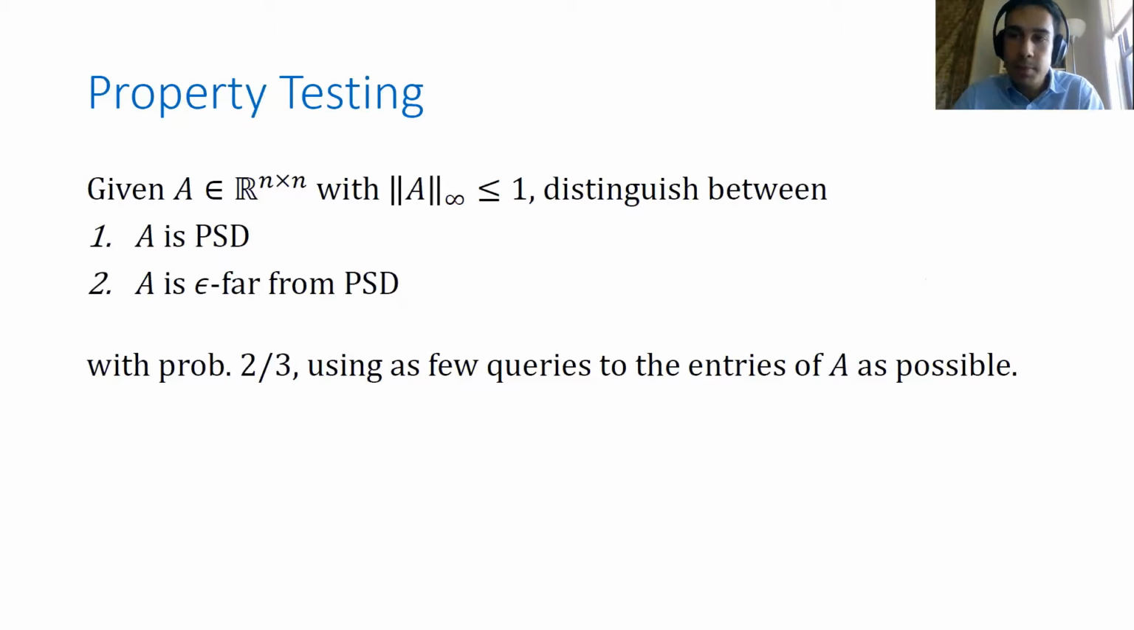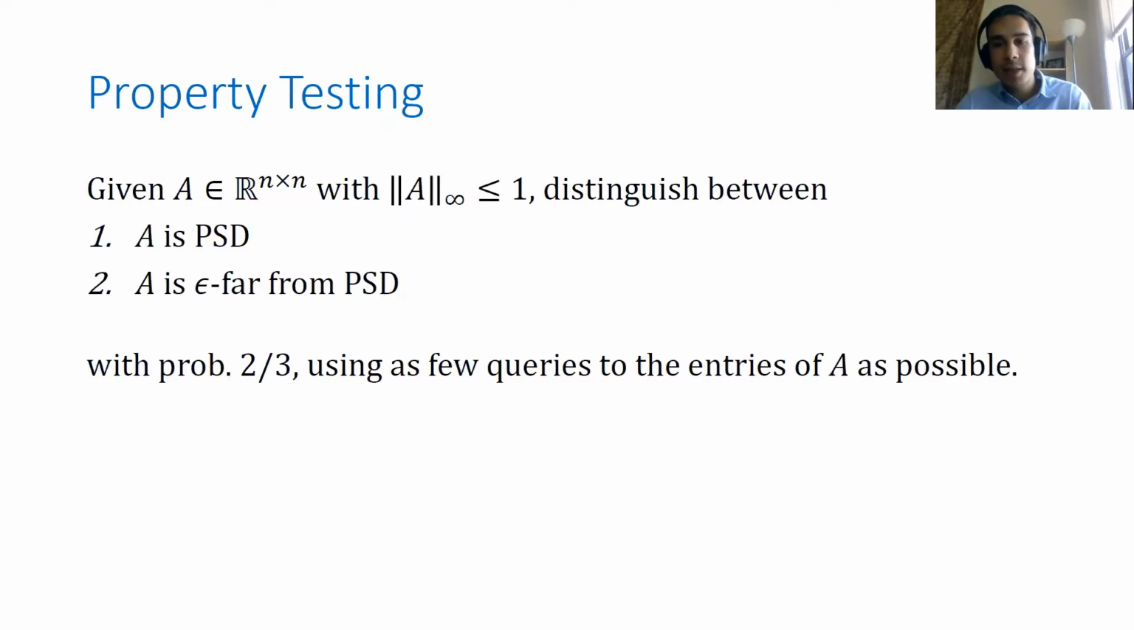But in order to make this possible, we consider the problem from the framework of property testing. So in the property testing model, we assume that our input either satisfies the property, namely here A is a PSD matrix, or that it's far from satisfying the property in some appropriate notion of distance. So A would be either PSD or is epsilon far from PSD in some notion of distance.